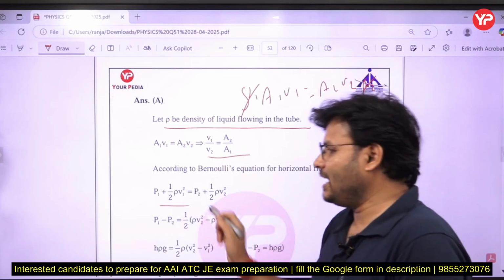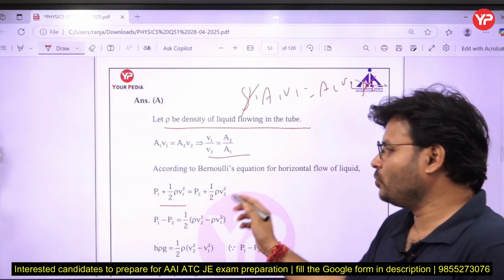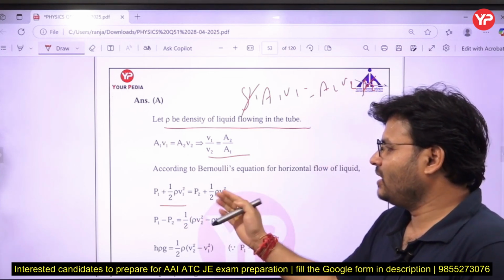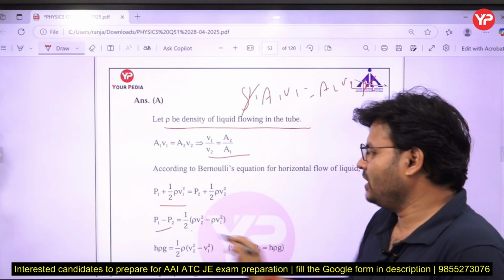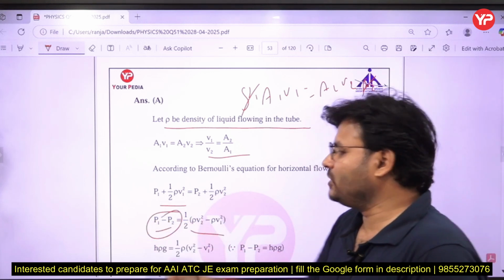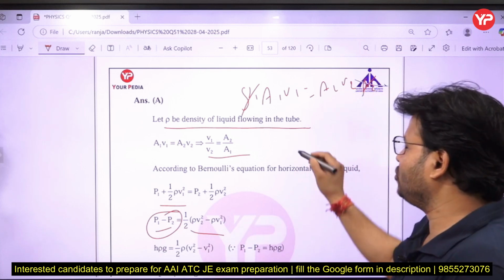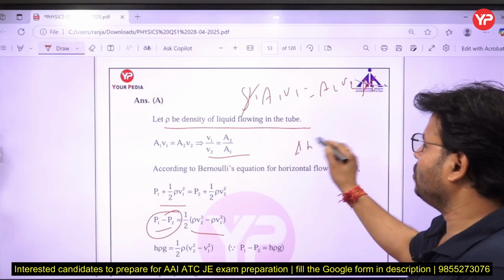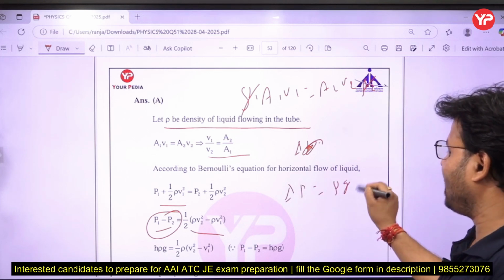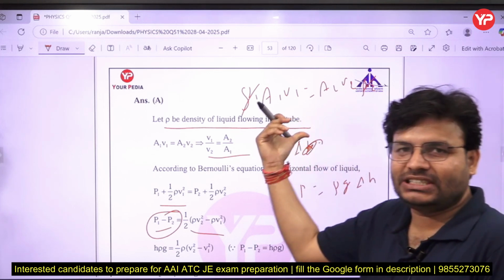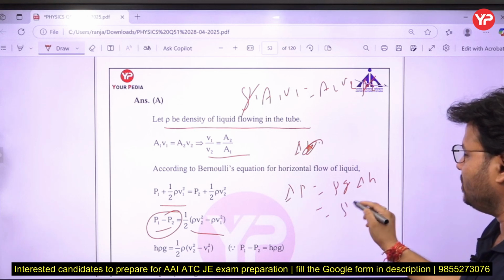So P1 plus half rho V1 square equal to P2 plus half rho V2 square, and take pressure on one side and velocity on the other side. So P1 minus P2, that relation. And P1 minus P2, the pressure difference, what can you write? Rho g h. If you talk about delta P, we can write rho g delta h. So simply we can write rho g delta h.